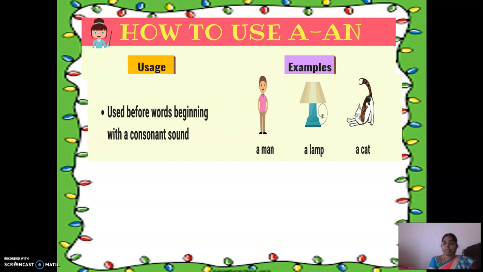But some letters will have a vowel sound also, that we will learn in detail. So you have to keep in mind the consonant sound, not the consonant letter. Example: a man, a lamp, a cat, right?